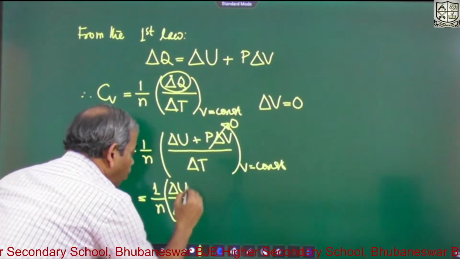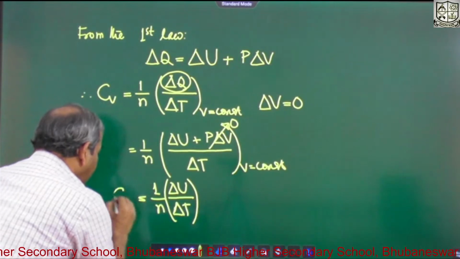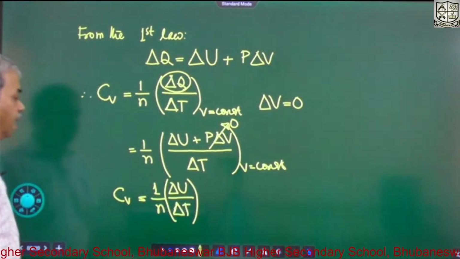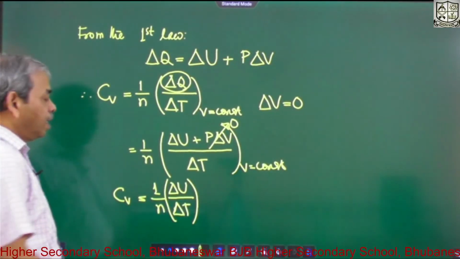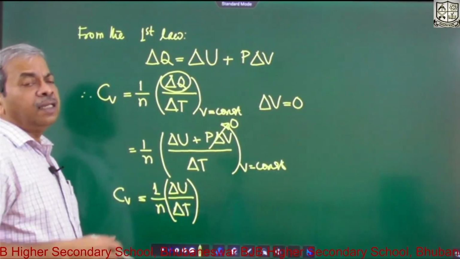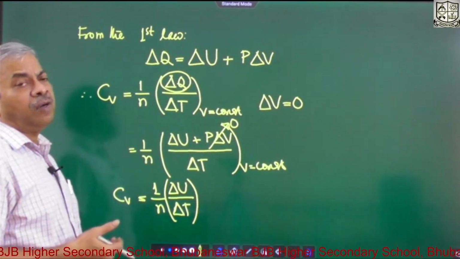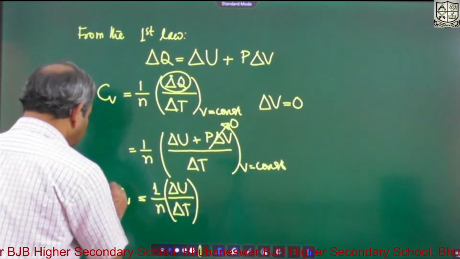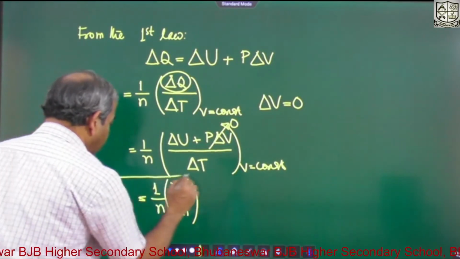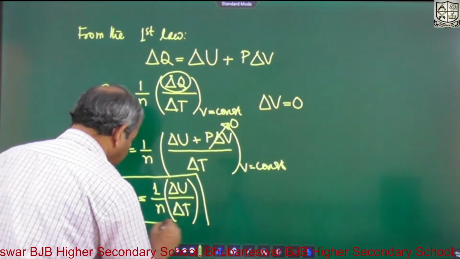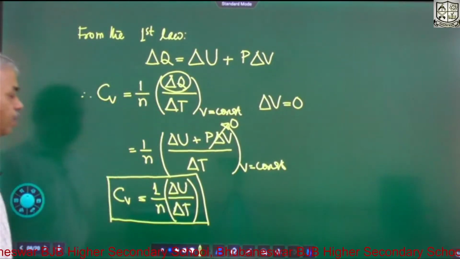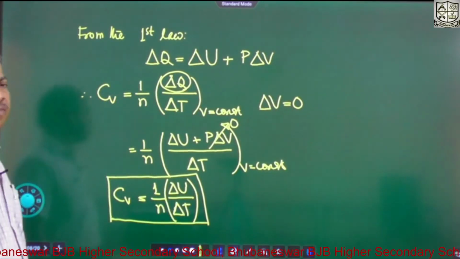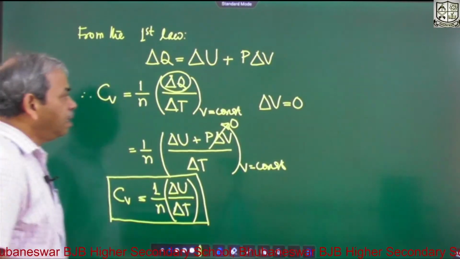Look, here U does not have any constant volume written, why is it not written? Because U essentially does not depend upon the volume of the gas. So Cv is now equal to 1 by n del U by del T. Now we know Cv, let us see how much will be Cp.